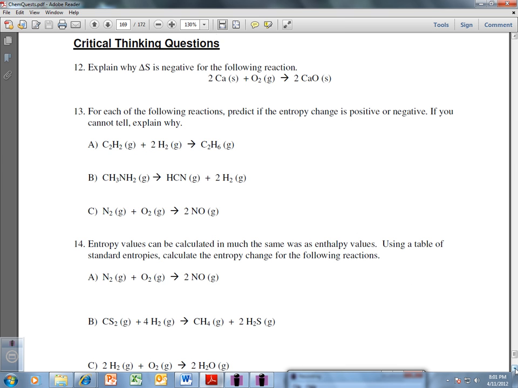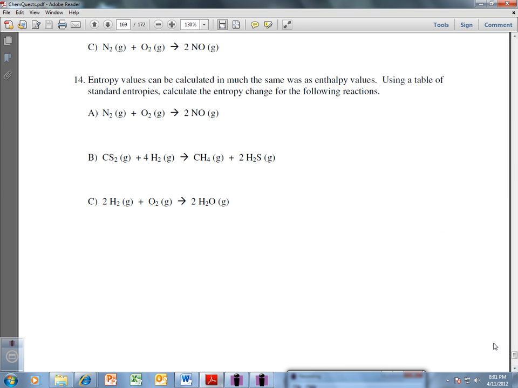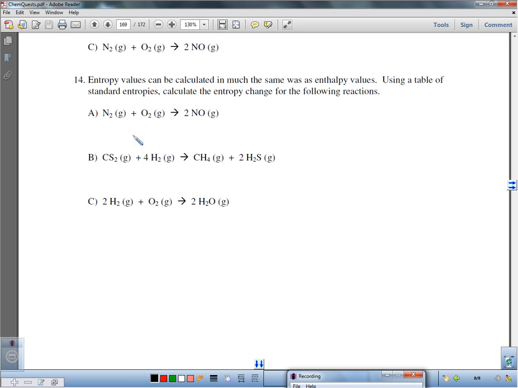All right, as we move down, these data are all coming from Appendix 20 and 21 in the back of your book. Hopefully you found that just fine. And just like in the past, delta S of the reaction is going to equal delta S of the products minus delta S of the reactants.